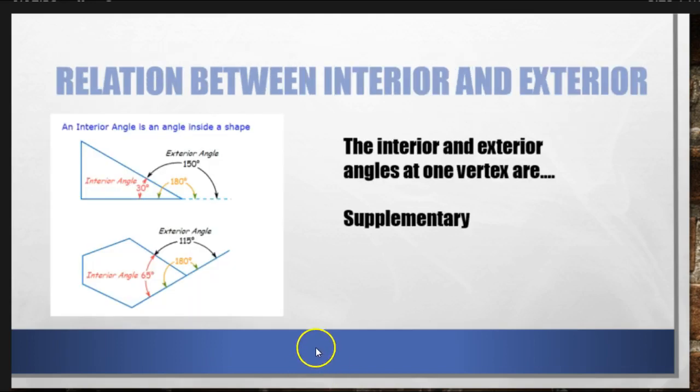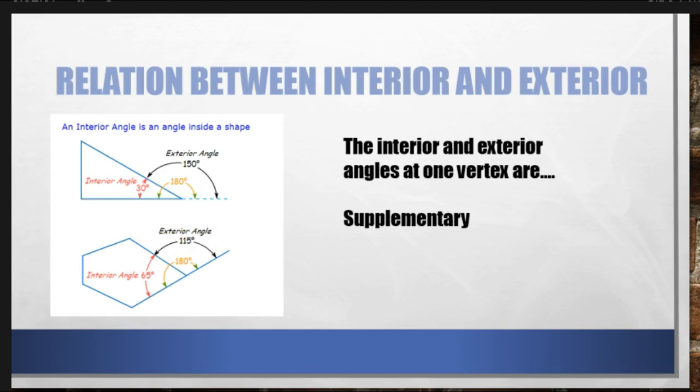There's one last thing we want to talk about, and we showed this in the last PowerPoint, but here it is again. When we draw this exterior angle, straightening this side out, these two, the interior and the exterior, always add up to 180. That means the exterior and the interior are supplementary. So if I know one of these, I can find the other one just by subtracting from 180.